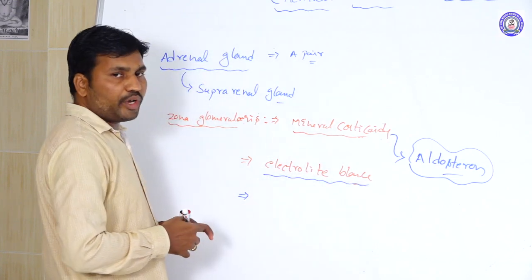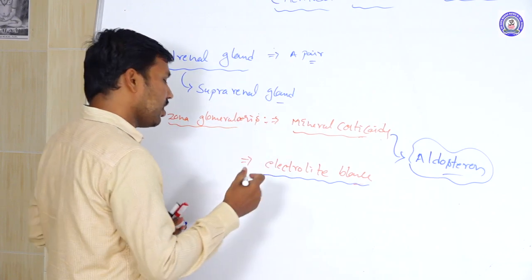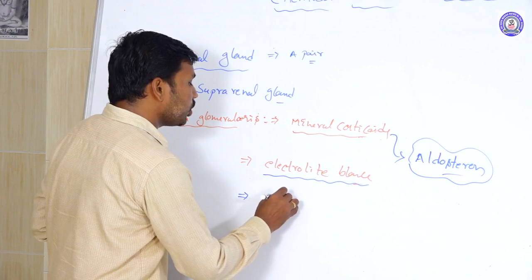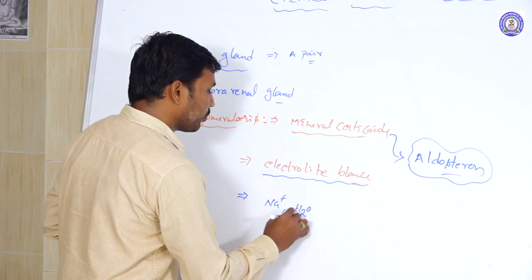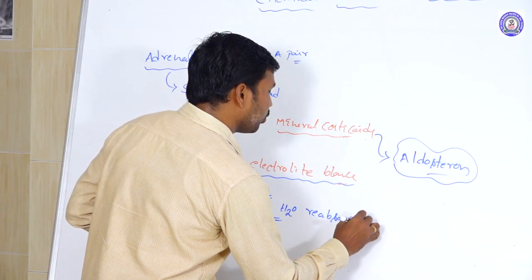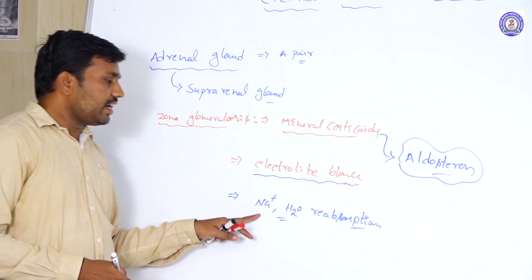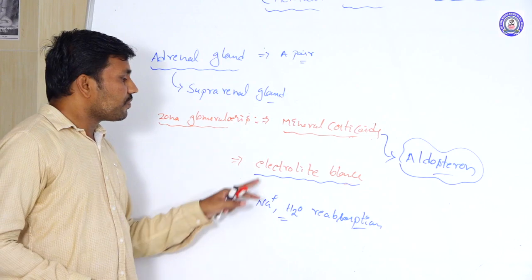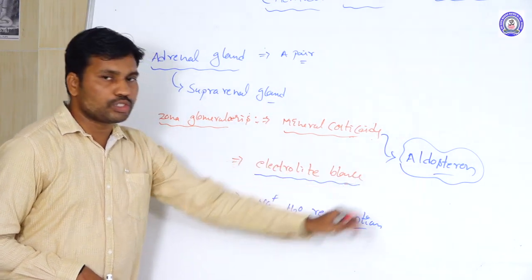That means the body fluid concentration balance is maintained by the mineralocorticoids only. How? Through the reabsorption of sodium ions and water, maintained by the mineralocorticoids through the production of aldosterone.